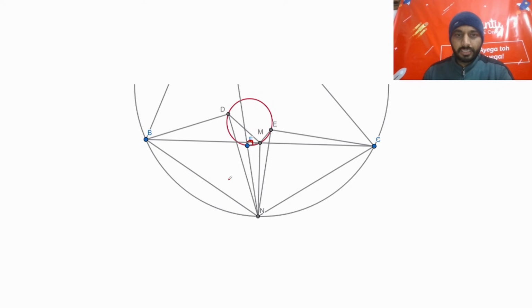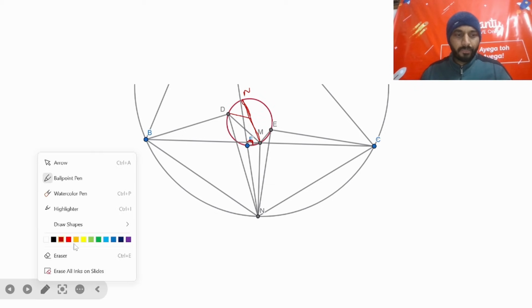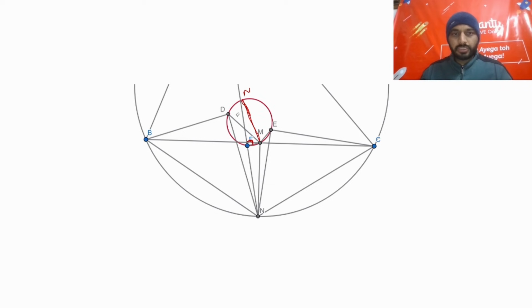If this is 90 and if I join it, then we want to prove that if I name this point N, MN is the diameter of this circle. Or we can say MN and DE, as DE is also a diameter because DMF is 90.